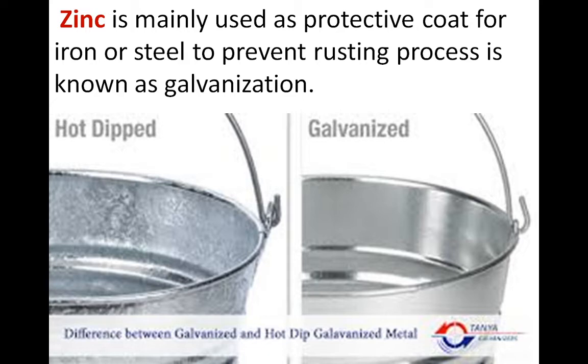To avoid this rusting process, we can coat iron with zinc, and this process is known as galvanization. Because of galvanization, the luster of iron is increased and the life of iron is maintained, and because of that we use zinc on it.